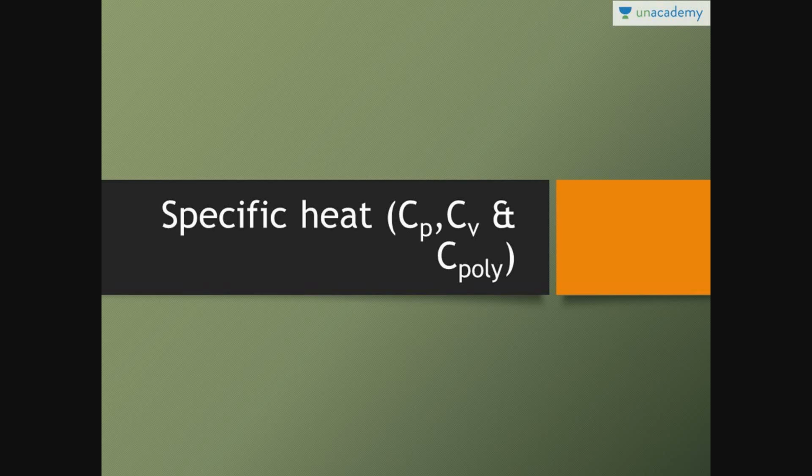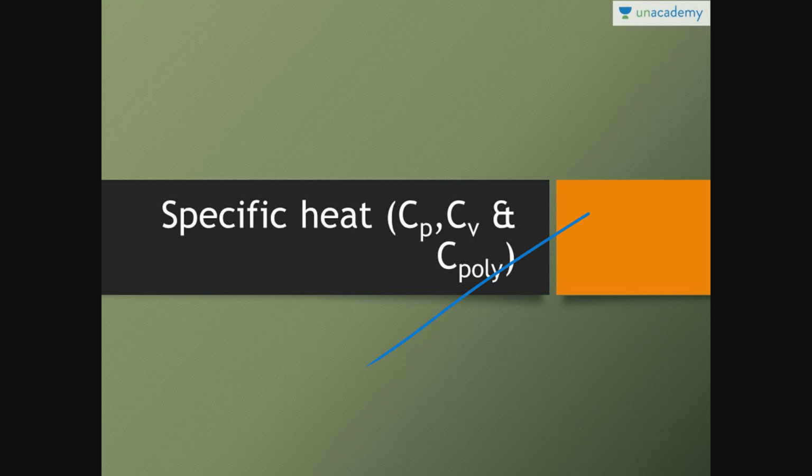Today we will discuss all about specific heat, that is specific heat at constant pressure, specific heat at constant volume, and polytropic specific heat. I am pretty much sure that you haven't heard the name of polytropic specific heat. What is this specific heat? What do you mean by polytropic specific heat? We will discuss this in detail.